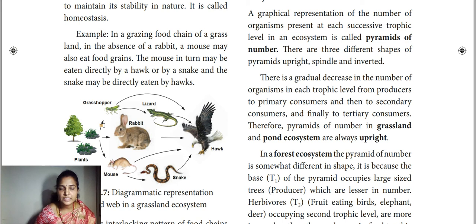See, now the plants are there that will be eaten by the rabbit. And on one side the grasshoppers also will eat these grasses. Mouse also will eat it. In case the rabbit is not there in that environment, then what will happen? Other consumers are there to eat these plants.